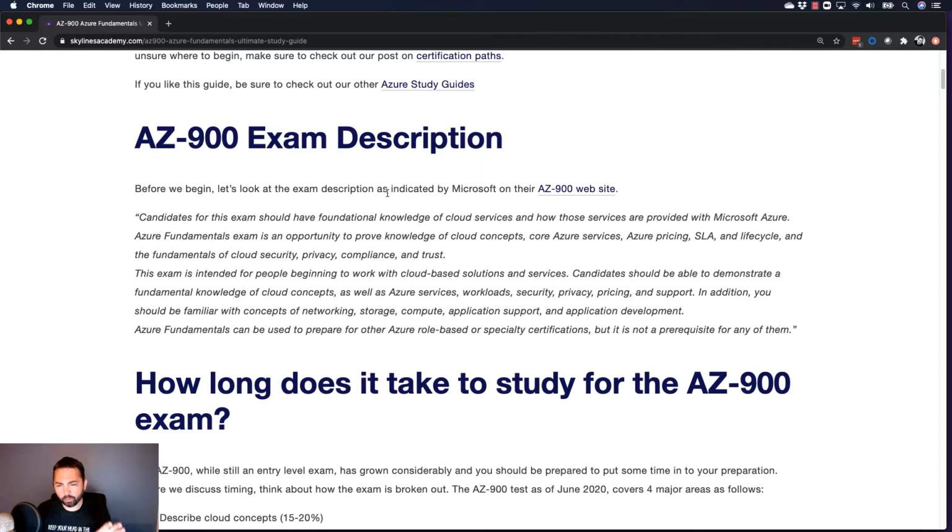So again, you have to be able to demonstrate that fundamental knowledge. There's not a lot of hands-on labs as you'll find in this exam, but you do need to be familiar, as it says there. In addition, you should be familiar with concepts of networking, storage, compute, application support, and application development. Azure fundamentals can be used to prepare for other Azure role-based or specialty certifications, but it is not a prerequisite for any of them.